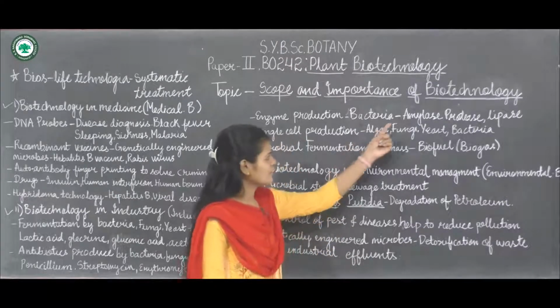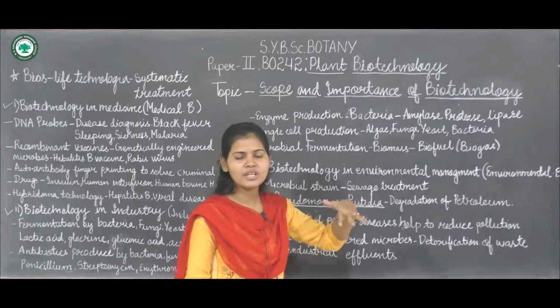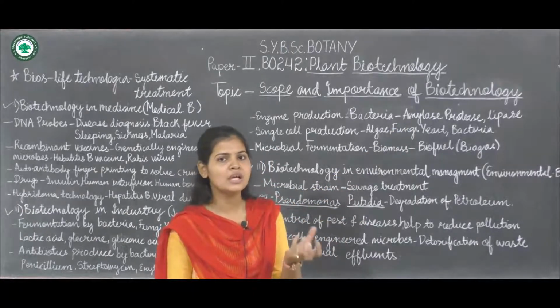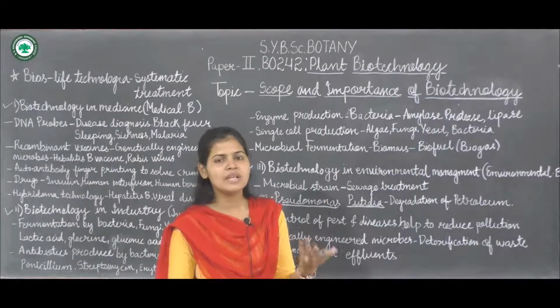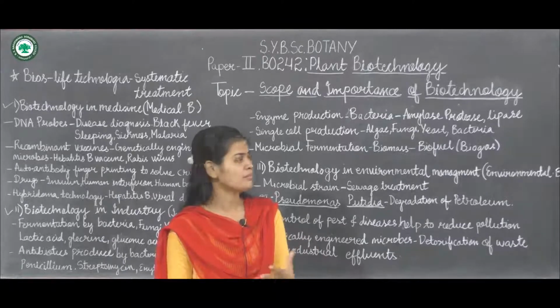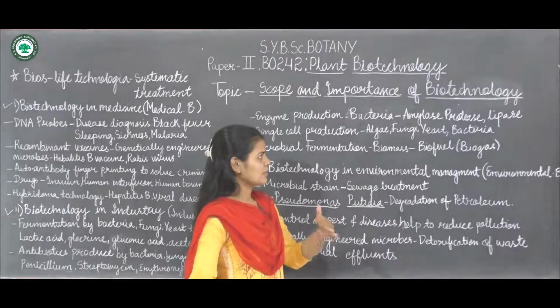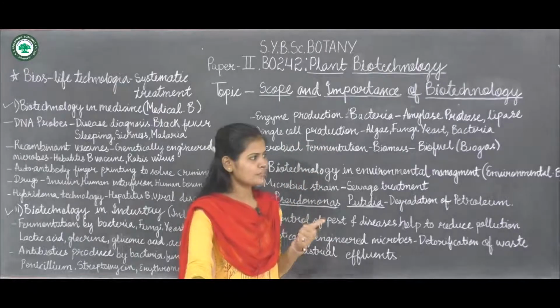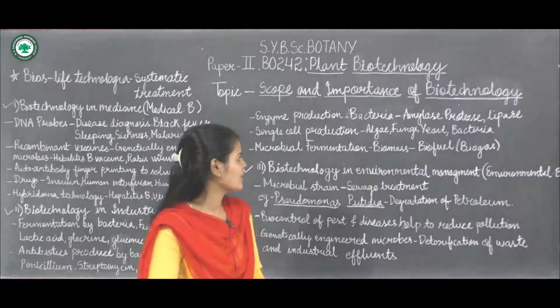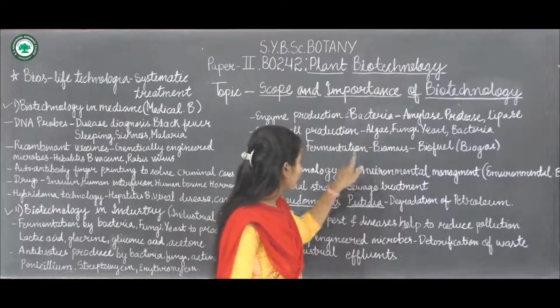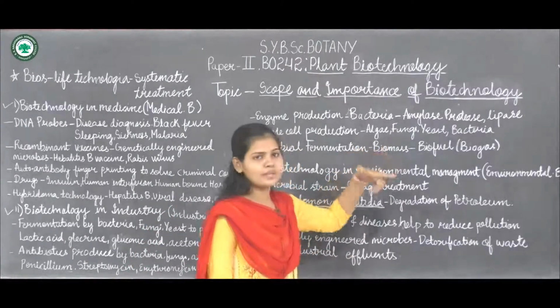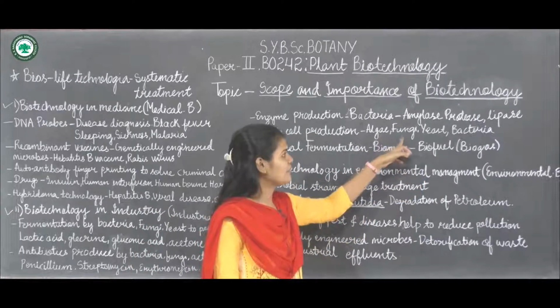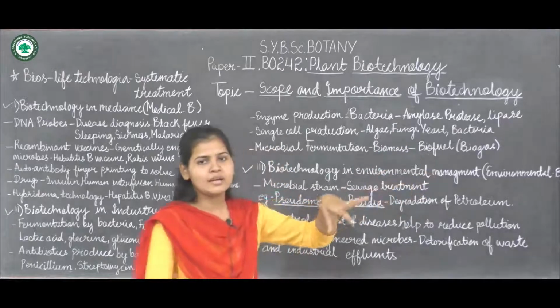So now they are mostly produced in the human body, but now they can be artificially produced and given to humans. Next is single cell production. Now single cells, these are the proteins which can be obtained from different organisms like algae, fungi, yeast or bacteria.